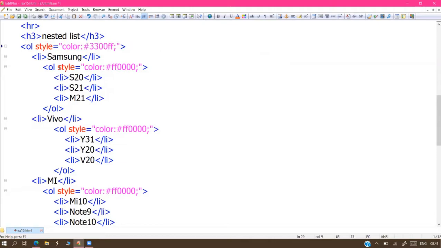Colors I'm continuing. Replace all OLs with UL.